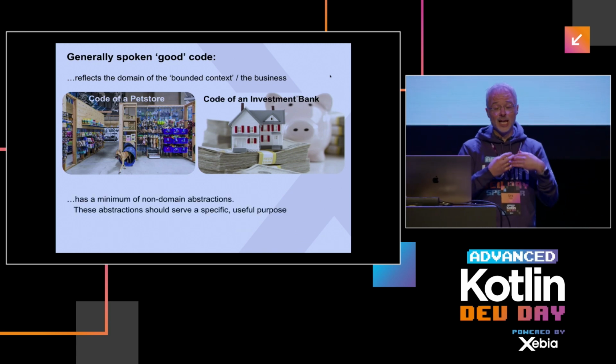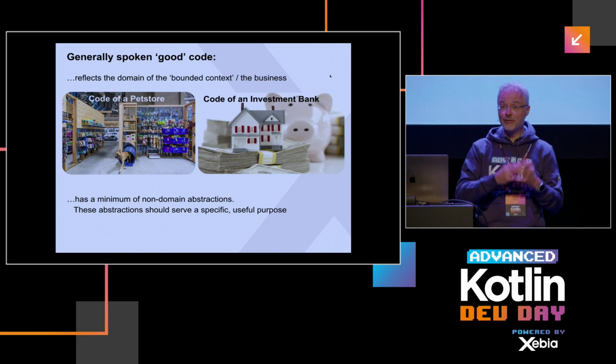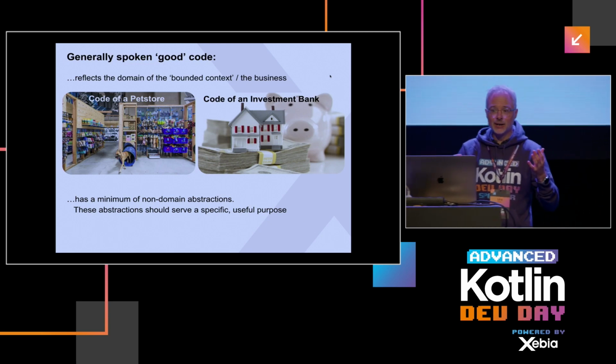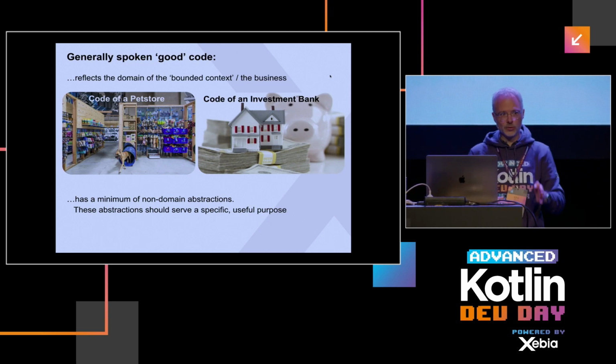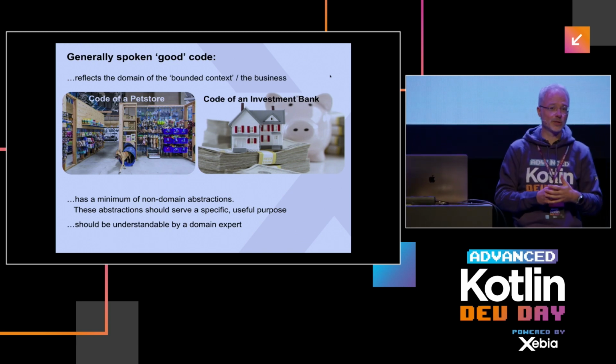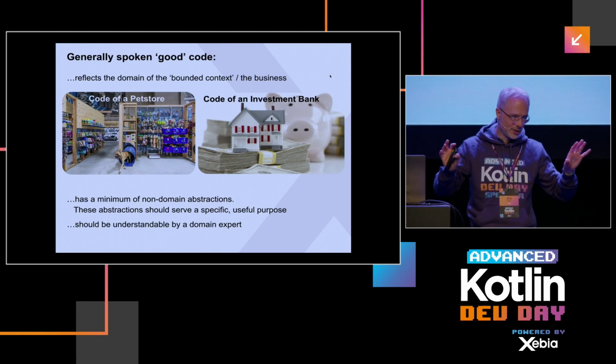Which means that non-domain abstractions should be as few as possible. And if they're there, they should have a very clear purpose. To say it in a one-liner: if your PO scans through your code and kind of understands what's going on, I think you've written good code. Because if a non-technical person kind of understands what's going on, everybody else will understand it too.